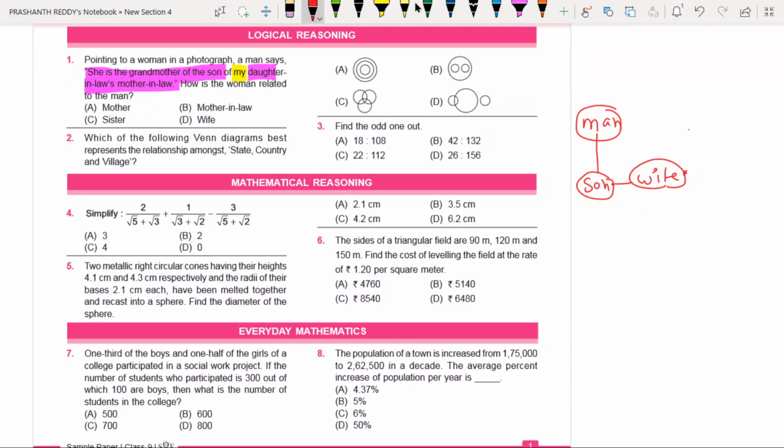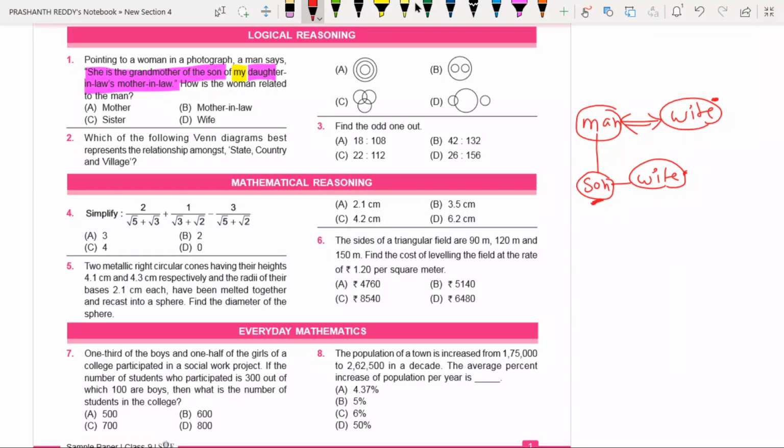See, now she is the daughter-in-law. Daughter-in-law's mother-in-law means that particular mother-in-law must be the wife of this man, you know already. So now we are at this position, the mother-in-law's position. So now we have drawn the tree diagram for the statement after "my". Now before "my", what is there? The son of. The son of means this wife is having a son. Now we are at this position. Before son, what do we have? She is the grandmother. See, she is the grandmother of the son.